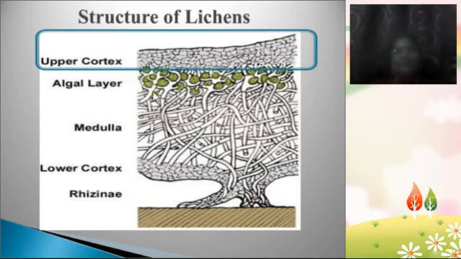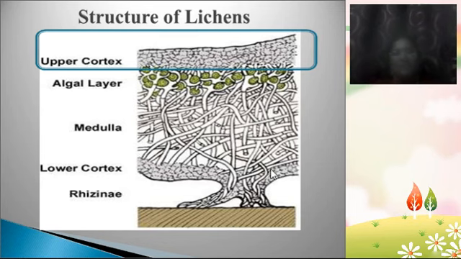Below the upper cortex there is the algal layer. The name itself says that in this layer the algae reside. The photobiont or phycobiont resides here. In the algal layer, completely algae are present. And below that there is the central part of the lichen, which is known as the medulla, the conducting region of the lichen. See here, all the interwoven, interconnected branches or hyphae are present here. Through this, conduction is happening in the lichen body. Here this is the last part, the lower cortex. Because it is present on the lower side, it is known as the lower cortex. Here it is present on the upper side, that is why it is known as the upper cortex.